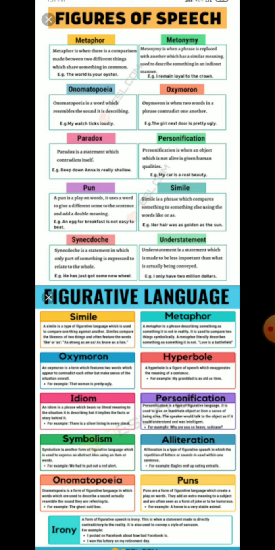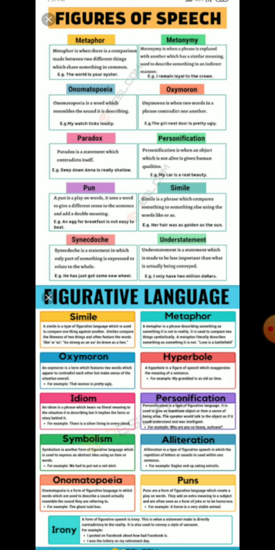So the first one is alliteration, then simile, metaphor, personification, apostrophe, hyperbole, antithesis, pun, paradox, onomatopoeia, metonymy, oxymoron, then idioms, etc. So let's start with the definitions of a few of them at first.